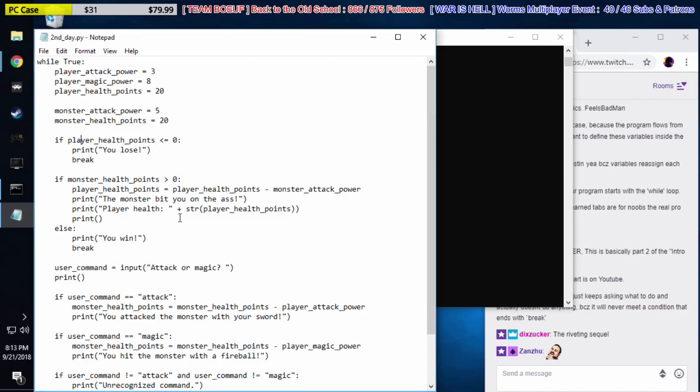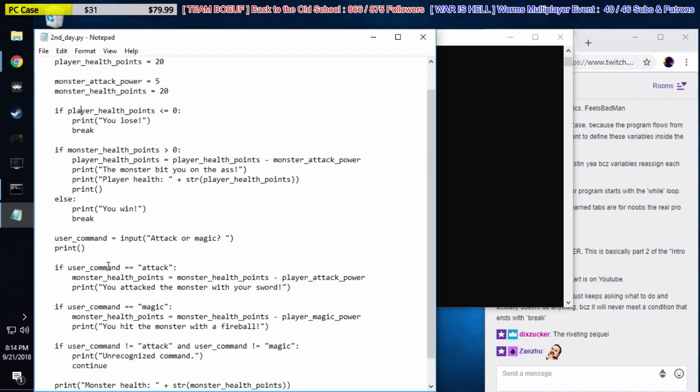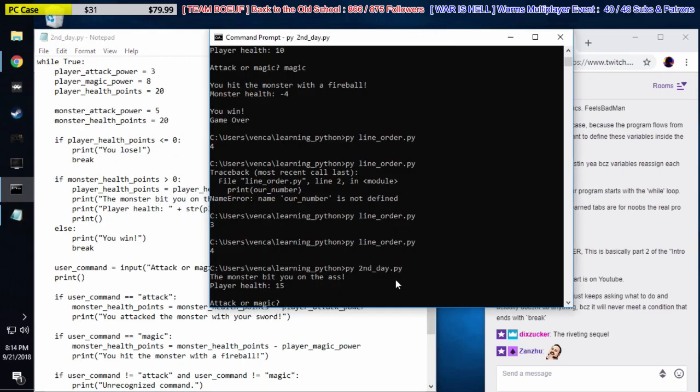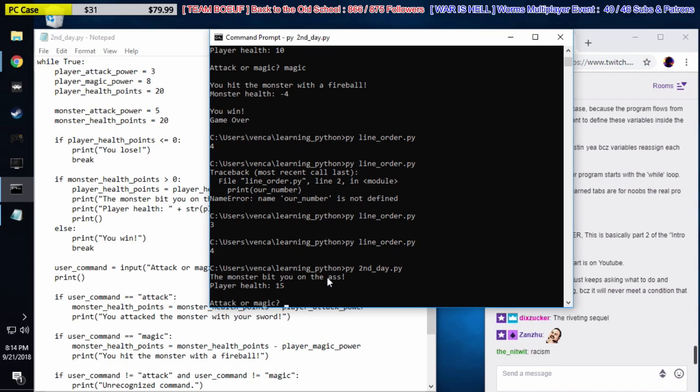So basically, if you follow the code from top to bottom, we check if the monster is still alive. If he is, he attacks us. If he's not alive, we end the game. But then we get our turn. So now we get jumped first. Okay, that's kind of fine. That works for me, I guess. So we're just going to use magic.